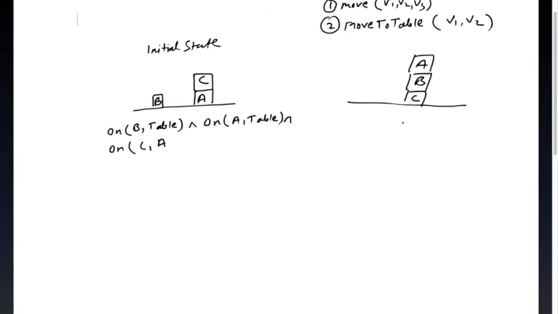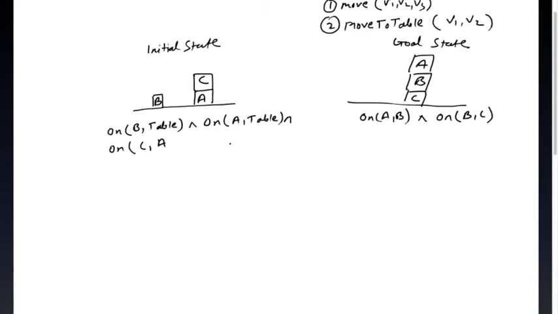Now, what is my goal state? The goal state will be like this. On A B means that A block should be on B, and on B C means that B block should be on C, right? So this is my goal state. So I have to go from the initial state to the goal state.